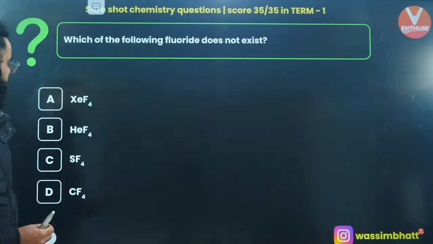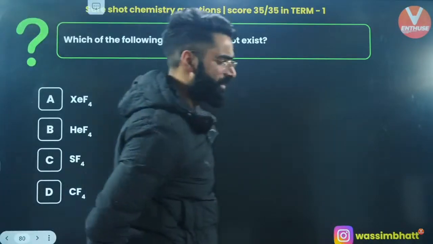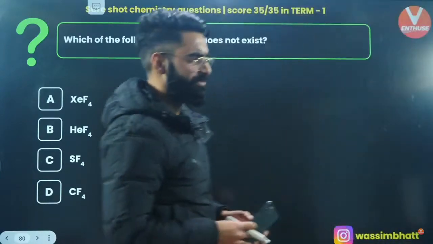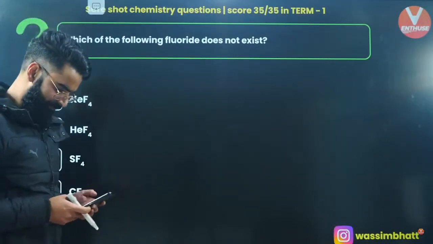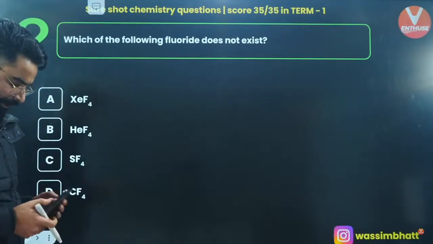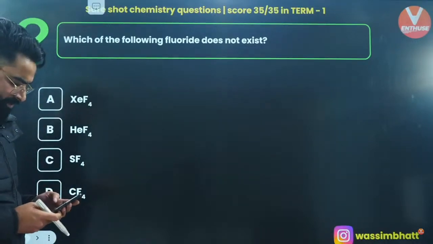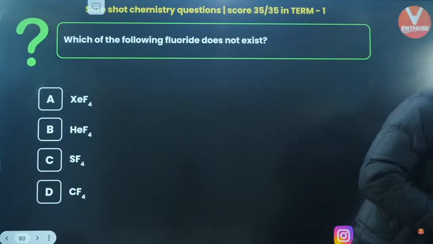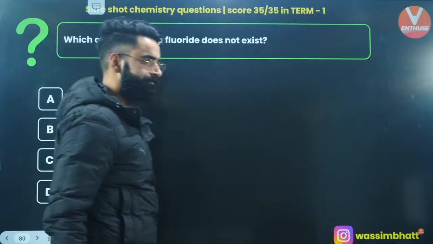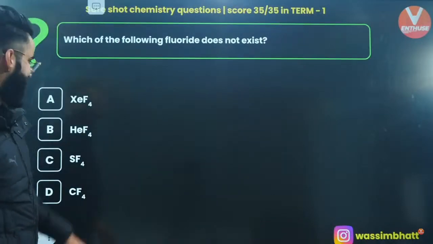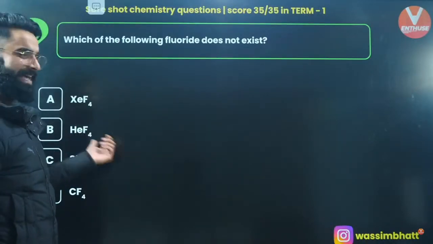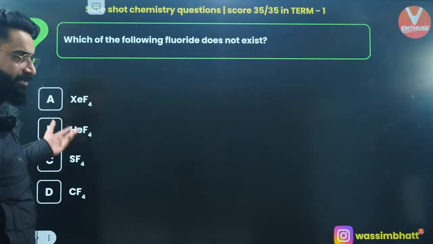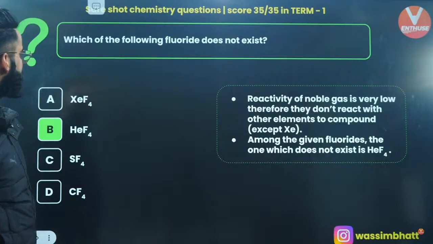Yes? Okay, one more. Which of the following fluorides does not exist? This is a very common question. I want you guys to solve this and let me know its answer fast. I'm waiting. I'm looking at your chats only, my dear people, fast. What is going to be the correct answer of this one? Yes, it's going to be HeF4. Have you ever seen HeF4 compound existing? No way. Yeah? Right? It's a very simple question. No need to think a lot about this one.